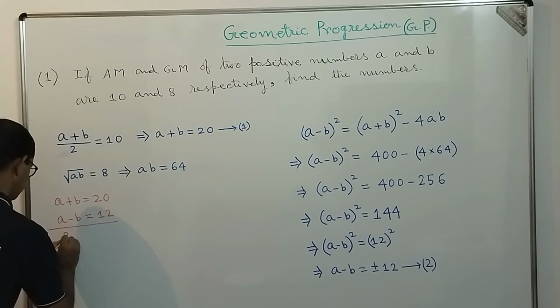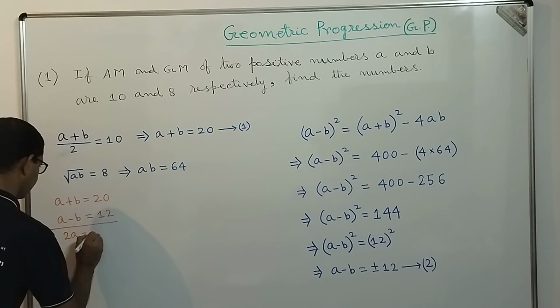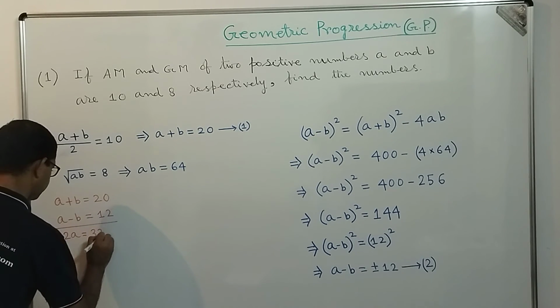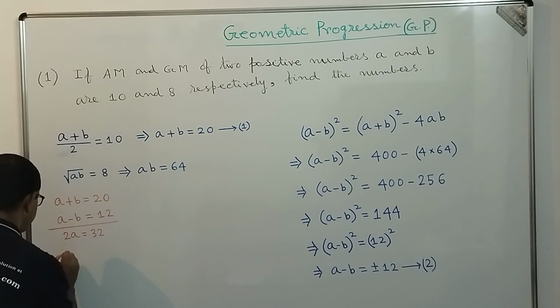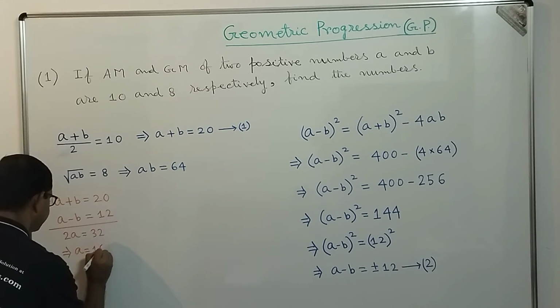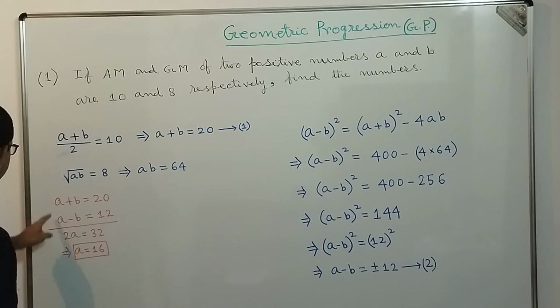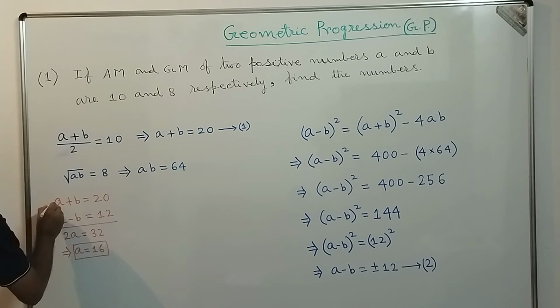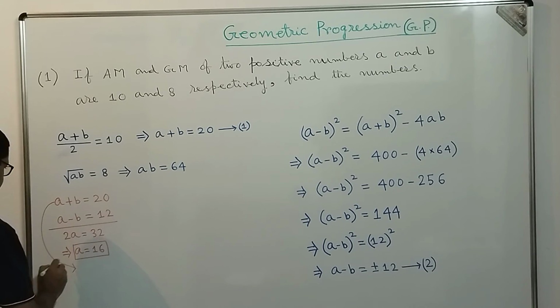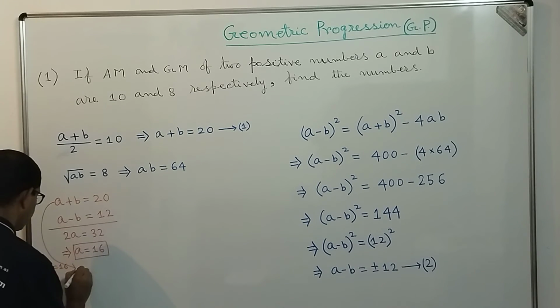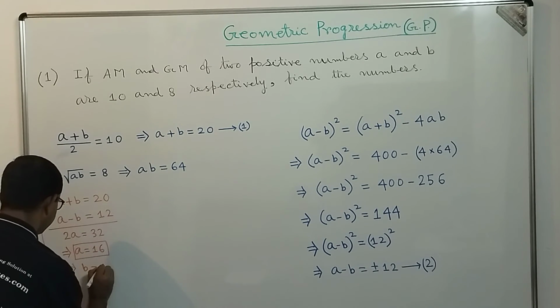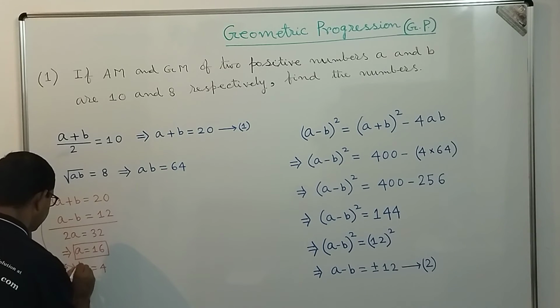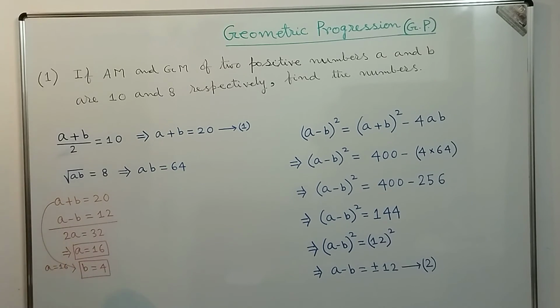What we get? 2A is equal to 32, that implies the value of A is 16. Applying A equal to 16 here, we get the value of B as 4, 20 minus 16, that is 4.